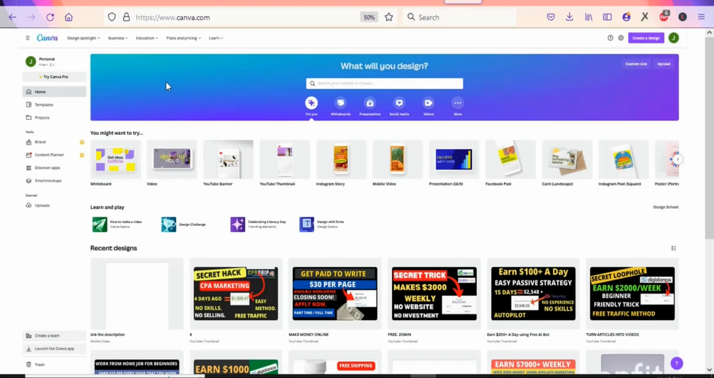So once you create your account on Canva and log in, you are going to see a page like this. To create a video, just click on videos. Once you click on videos, you are going to see a page like this. So now what you are going to do is select the type of video that you want to create. You can see a whole lot of different videos that you can create.